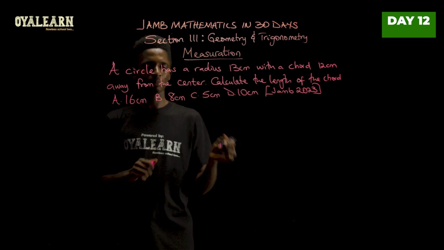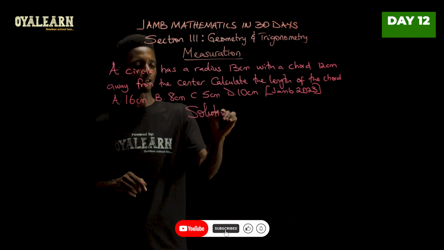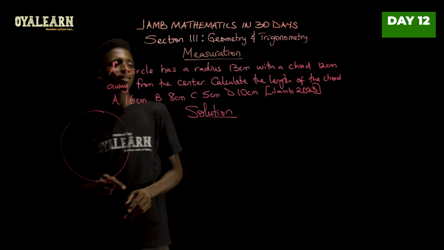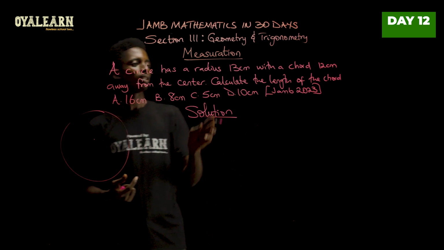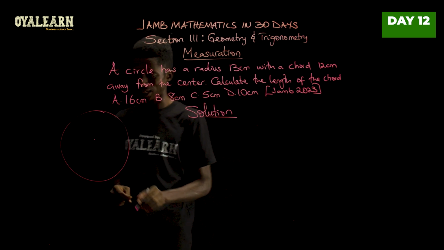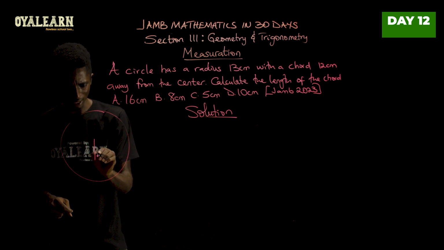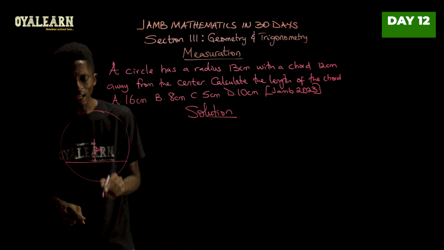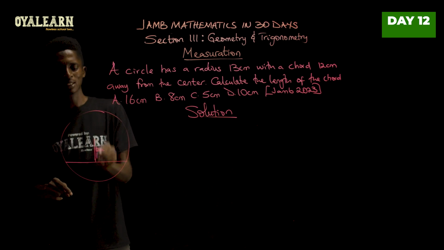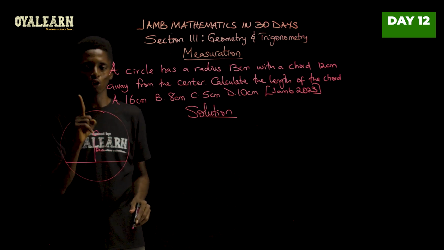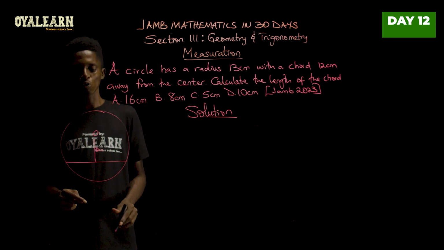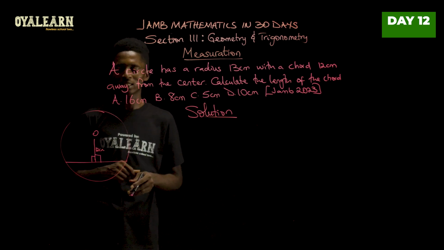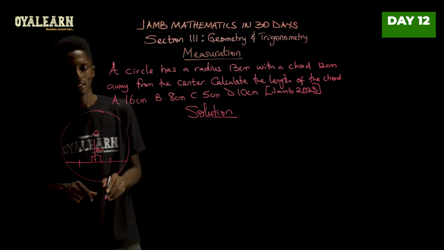Now, to solve this problem, what we'll do is to visualize it at first. So let's take this as a circle with center here. And then let's draw a chord that will be 12 centimeters away from this center. That is, if we take a distance of 12 centimeters like this, then we can then place our chord like this. Now, there is a theorem that states that when you draw a line from the center of a circle to meet a chord, that line is going to meet the chord at a right angle, and it will also bisect the same chord.